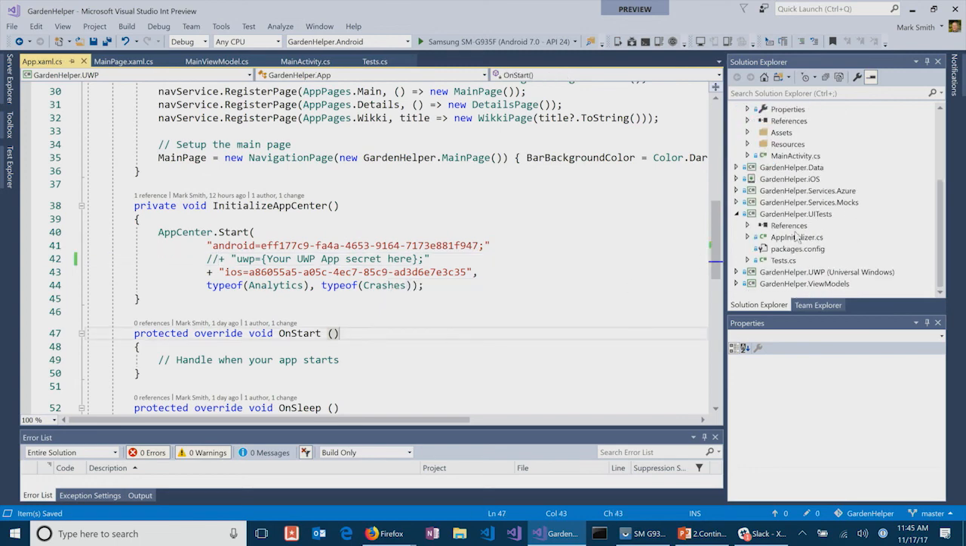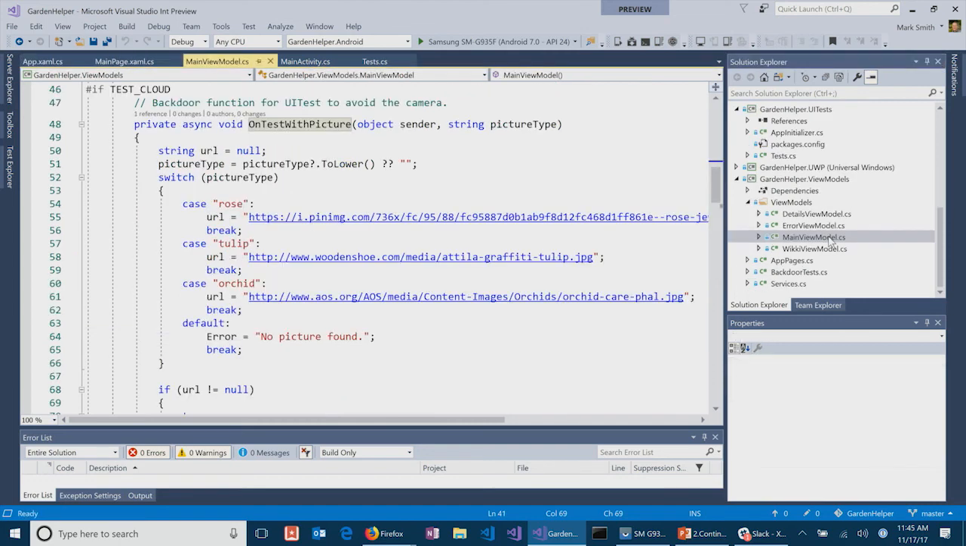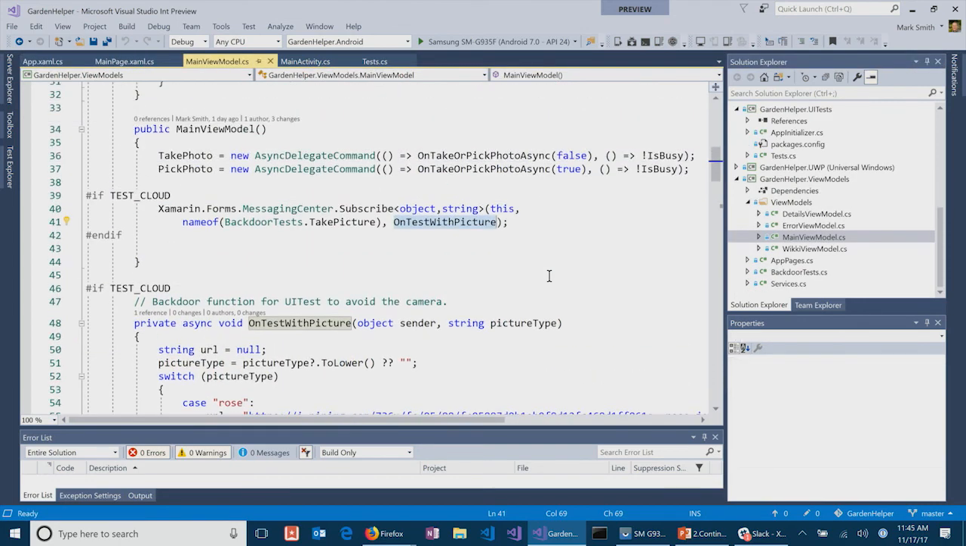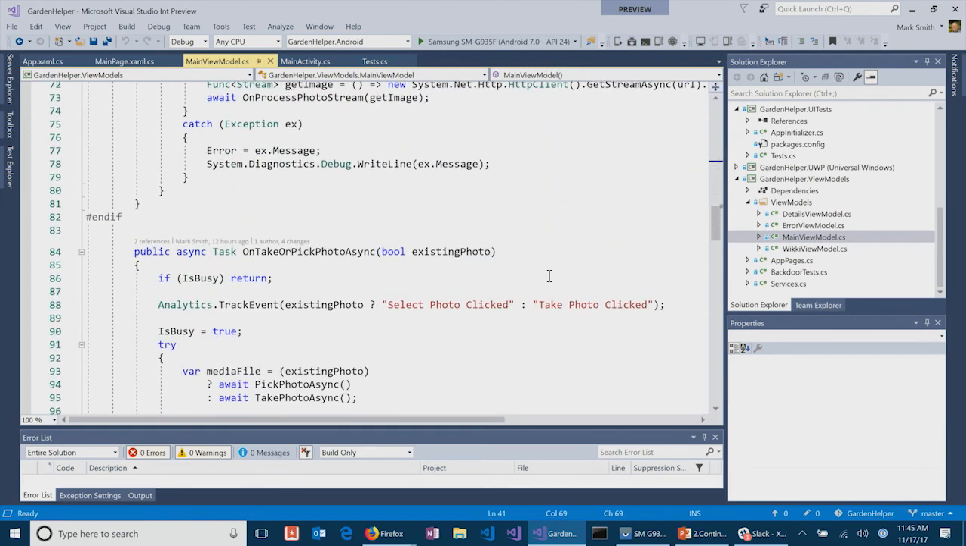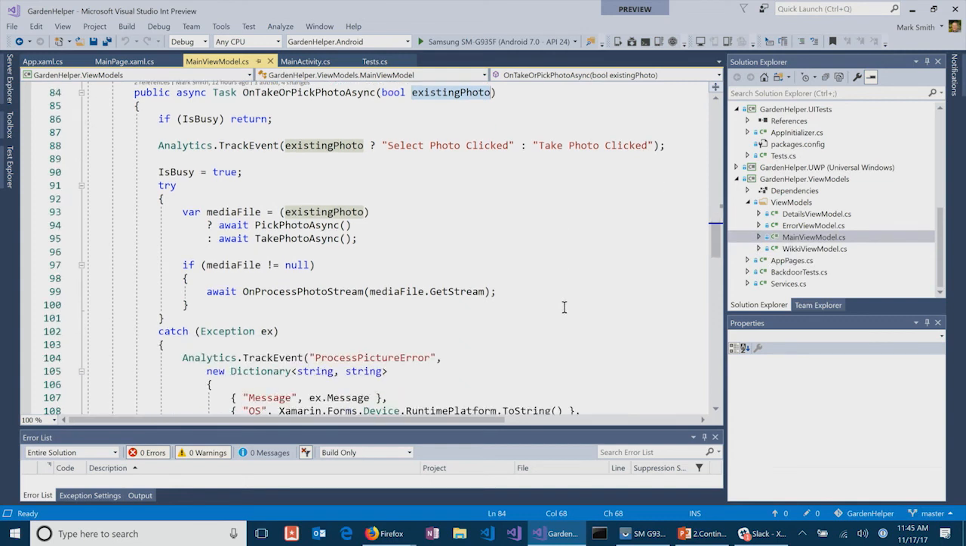Then once I've actually done that, I can start reporting my custom events. If I go into main view model, we can see here when we take a photo, just as an example, I'm doing Analytics.TrackEvent. And I'm going to say, are we using an existing photo or taking a new one? Select photo clicked and take photo clicked. That's how we're getting that specific event name, triggered in the actual application code.